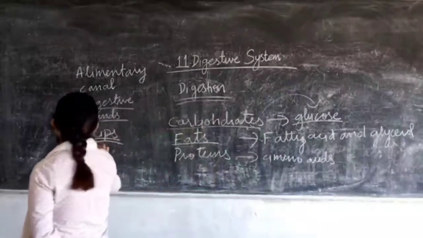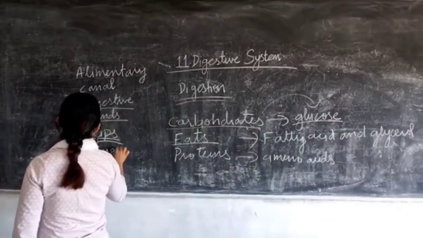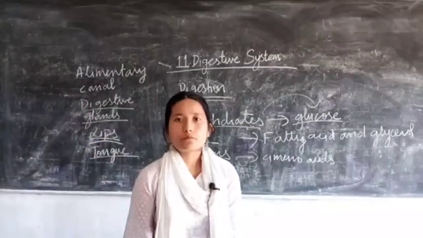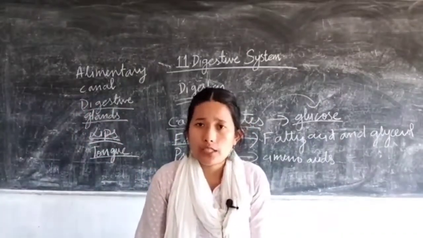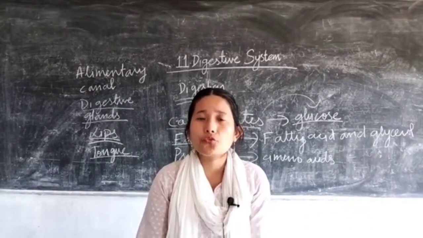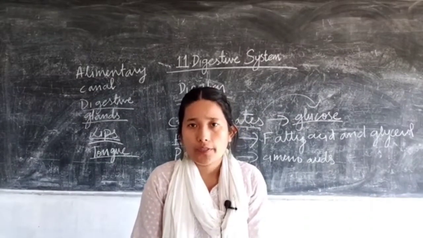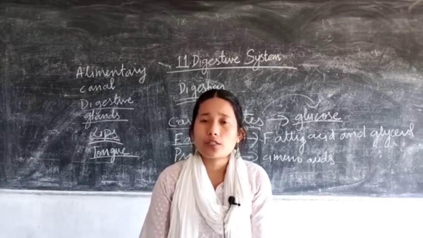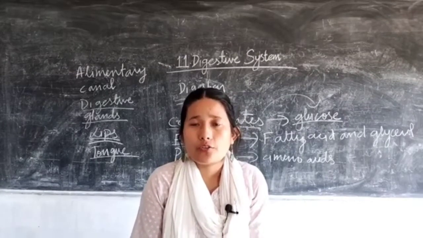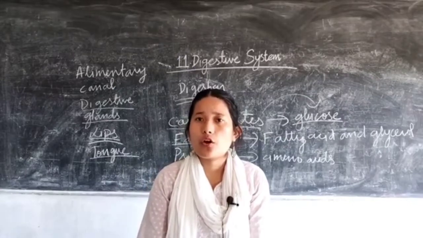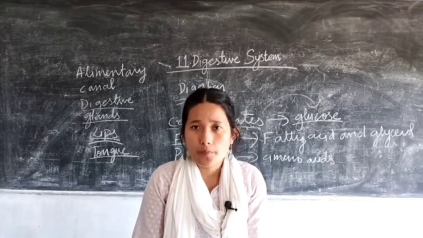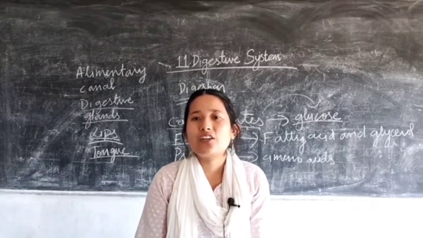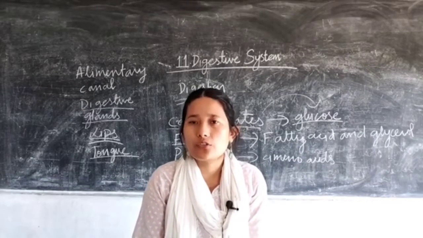Then you have the tongue, a muscular organ which is present in the mouth. What is the function of the tongue? It helps in mixing of the food with the saliva. It also helps in talking or speaking. In absence of the tongue, talking would not be possible. Other than that, it also helps in cleaning the food items which have been stuck to our teeth.